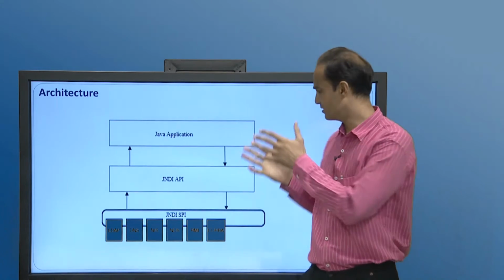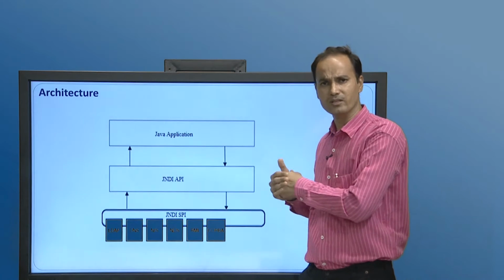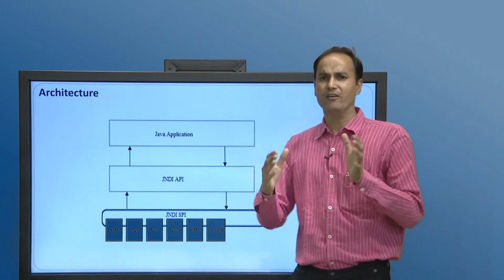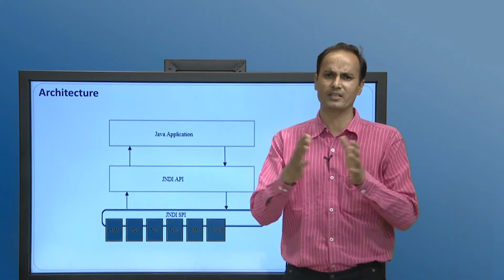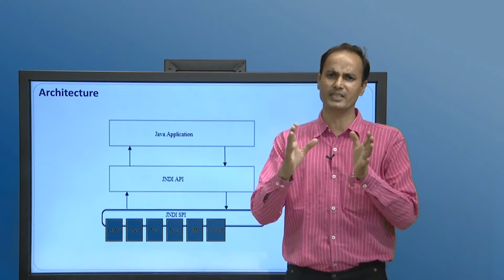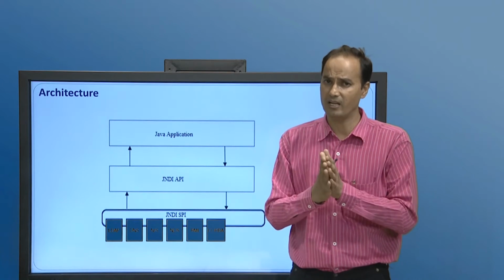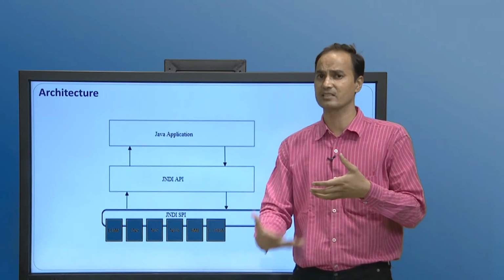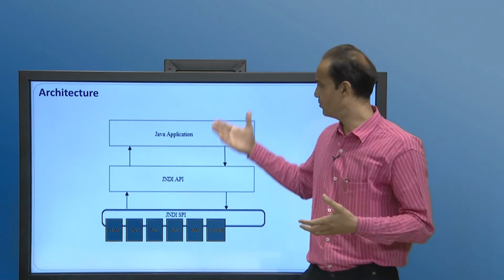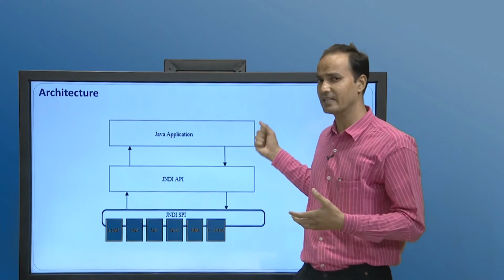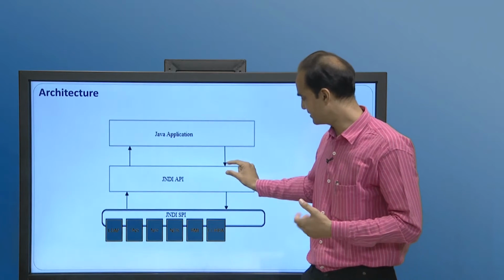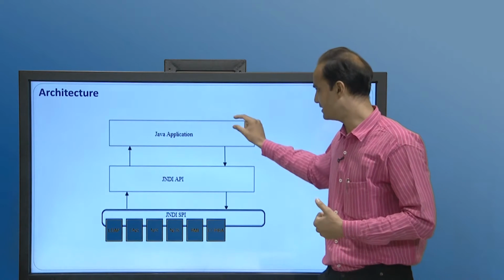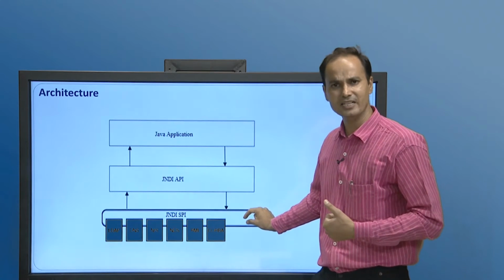Let us try to understand it through an example. Suppose we have a Java application, and we want to access a naming and directory service developed by any vendor. How is JNDI going to help us access such an underlying service through the Java application? As the figure depicts, the JNDI architecture sits between the Java application and the JNDI SPI.